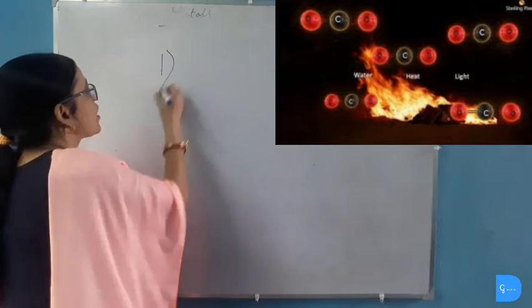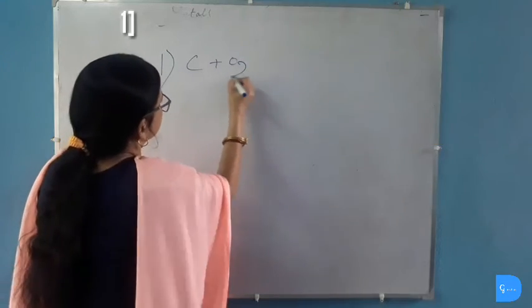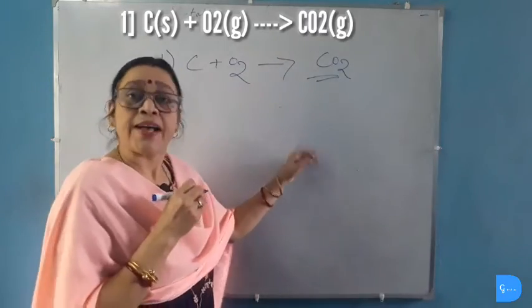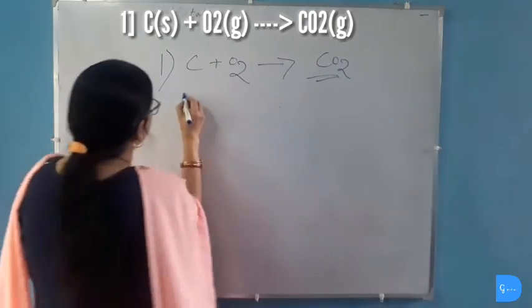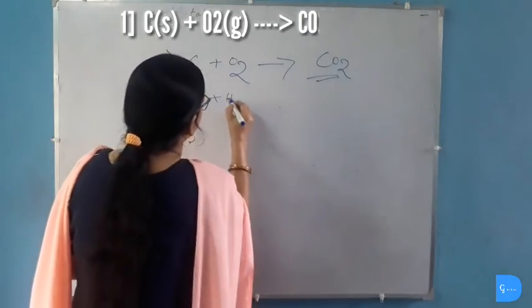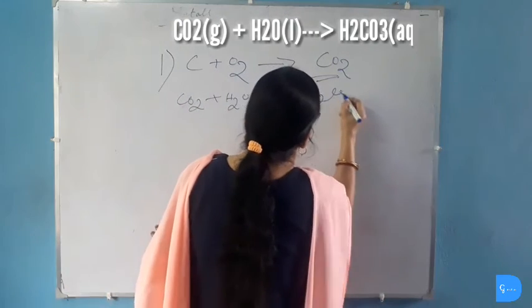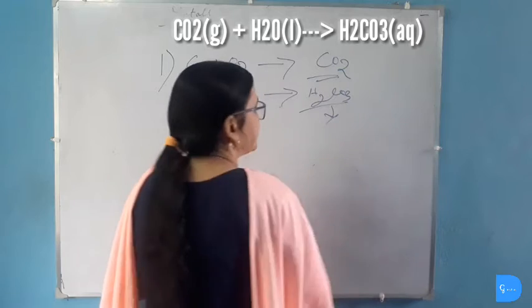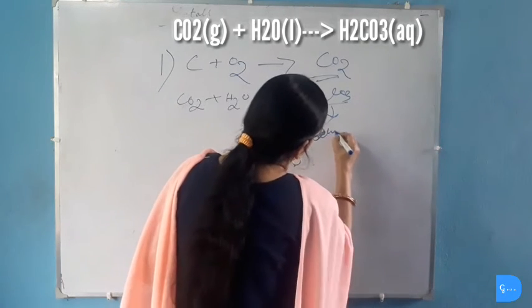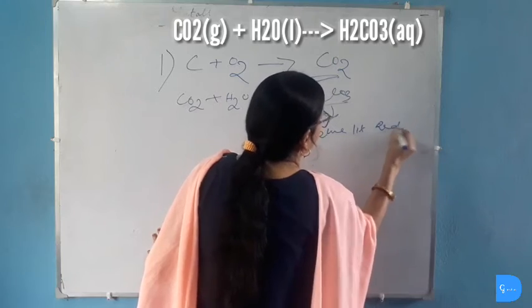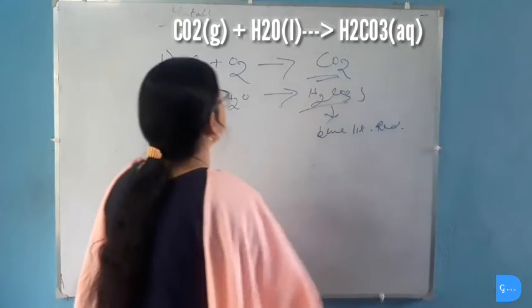Number 1. Carbon, when it reacts with oxygen, produces carbon dioxide. Carbon dioxide is an acidic oxide because when carbon dioxide is dissolved in water, it produces carbonic acid, and thus it turns blue litmus solution red. Blue to red, because it is an acidic oxide.